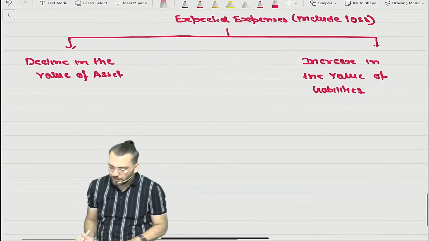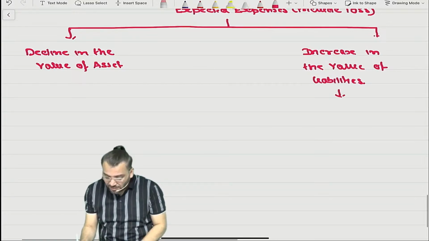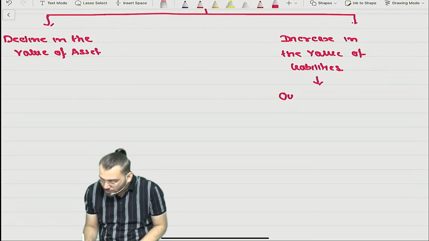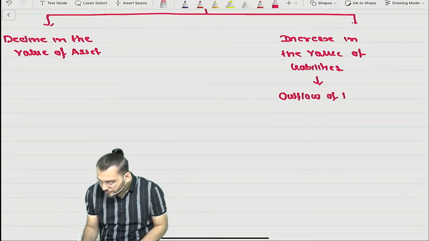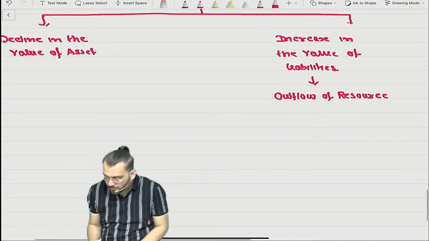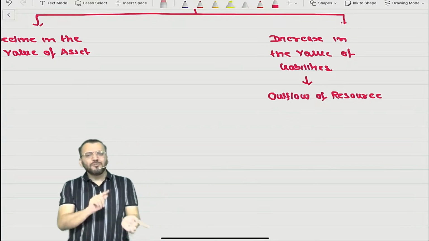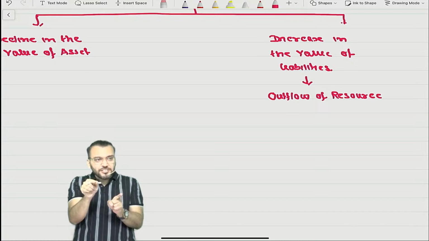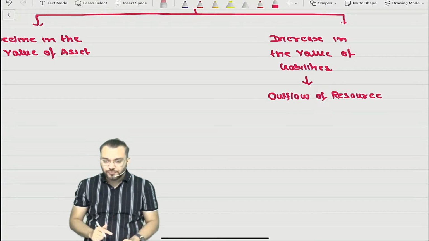Now, when I am saying increase in the value of liability, can I say there is some outflow of resource? Outflow of resource or not? Outflow of resource in future. So due to such expected expenses, there will be some future outflow of resource.